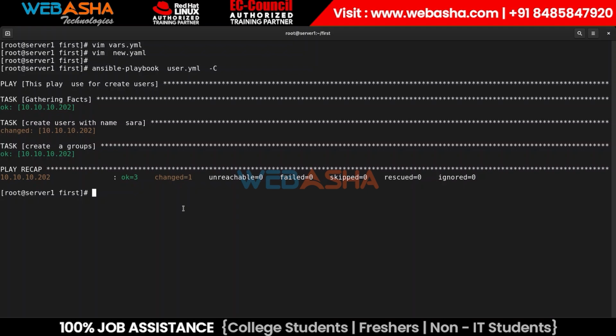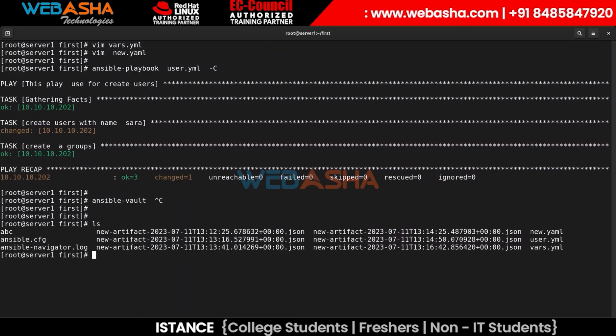So in Ansible we have a default inbuilt command, ansible-vault, that allows you to encrypt any kind of plain text file. That could be your YAML file, your CFG file, or your inventory file, not a problem.